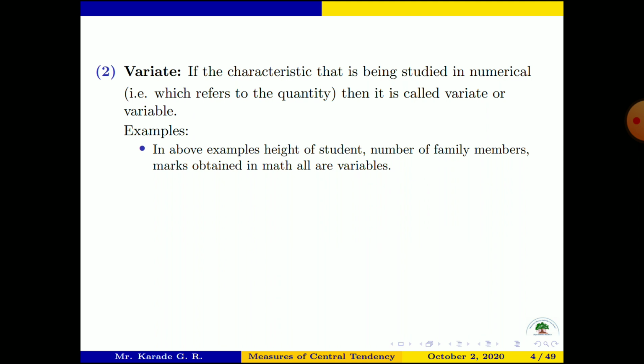That is why the entity height of the student is called a variate, because it changes student to student. That is one example of a variate. Now the second example is number of family members. See here, in the class of